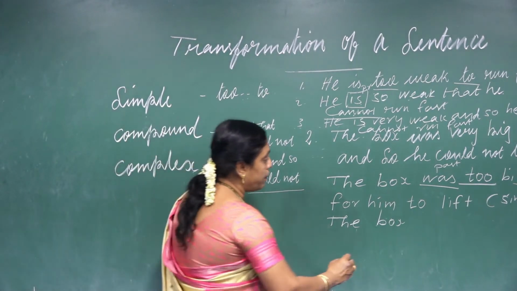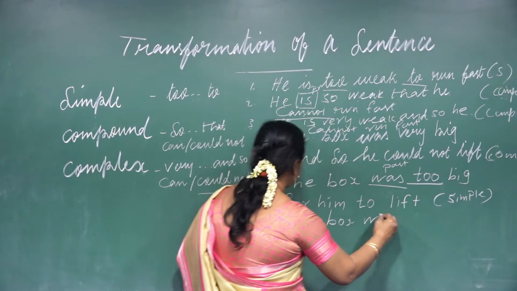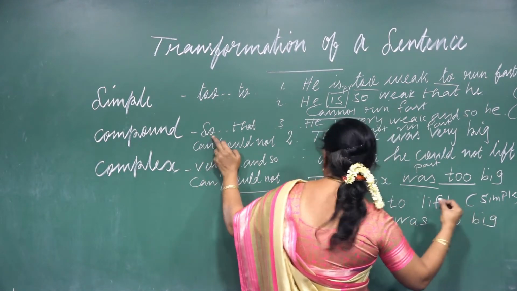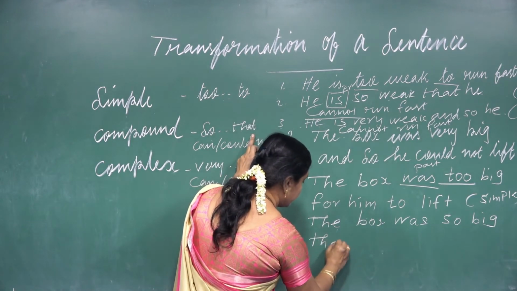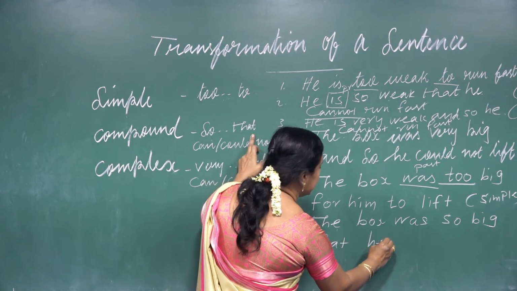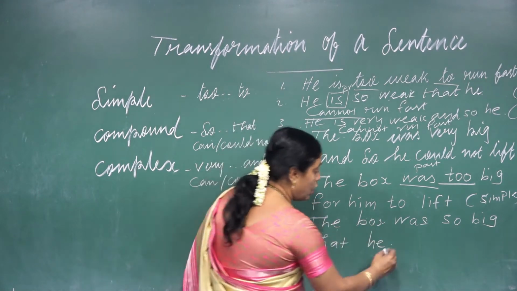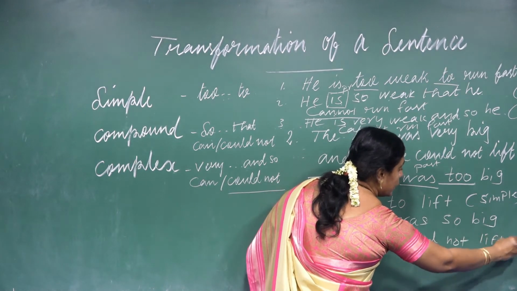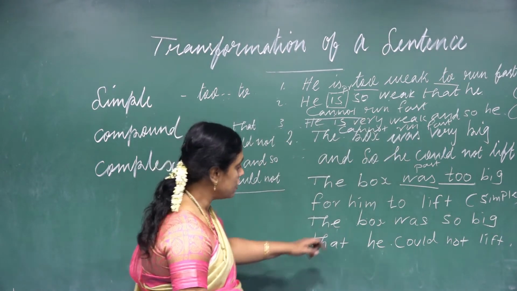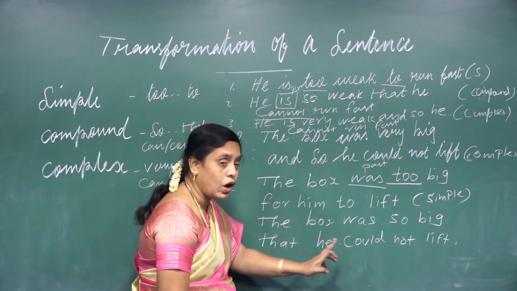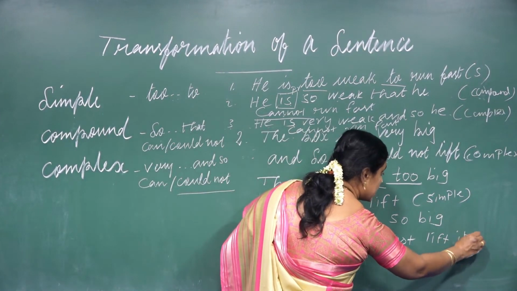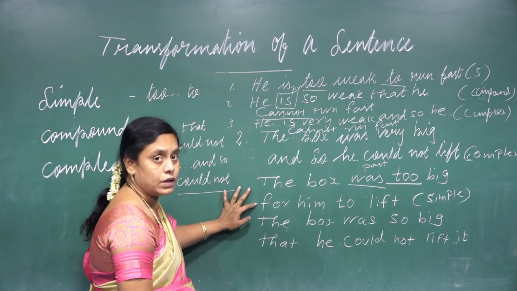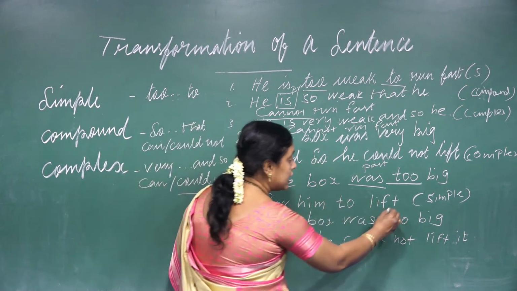So the box was here, the box was so big that he could not lift it. The box was so big that he could not lift it. And here the box was too big for him to lift. So you should not write it there, and only lift is there.